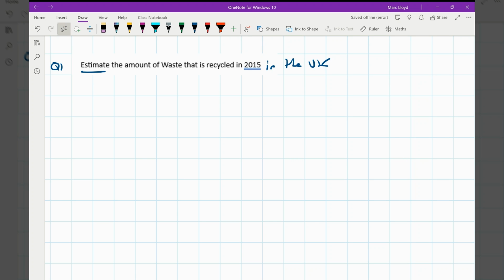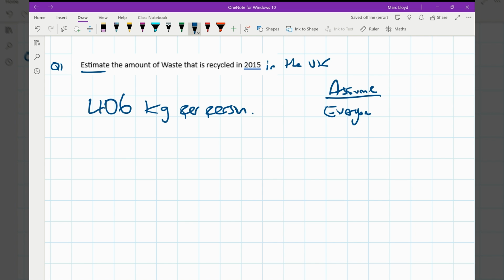So you should have had enough time to have a go at that. The first thing we're going to look at here, and I'm going to just get my second screen up and running, is the bar chart. From the bar chart, we're going to read off at 2015 how many kilograms per person per year is household waste. So we've got 406 per person. So 406 kg per person. And we're going to assume that everyone uses the same. So everyone uses or wastes the same amount. Let's rewrite that.